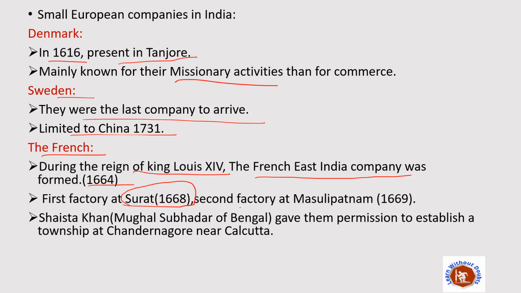Then after that they set up the second factory in Masulipatnam in 1669. Then at that time Shaista Khan, who was the Mughal Subedar of Bengal, gave them permission to establish a township at Chandranagar near Calcutta. So Shaista Khan, the Mughal Subedar of Bengal, gave the French East India Company the permission to establish a township at Chandranagar, which is near Calcutta.